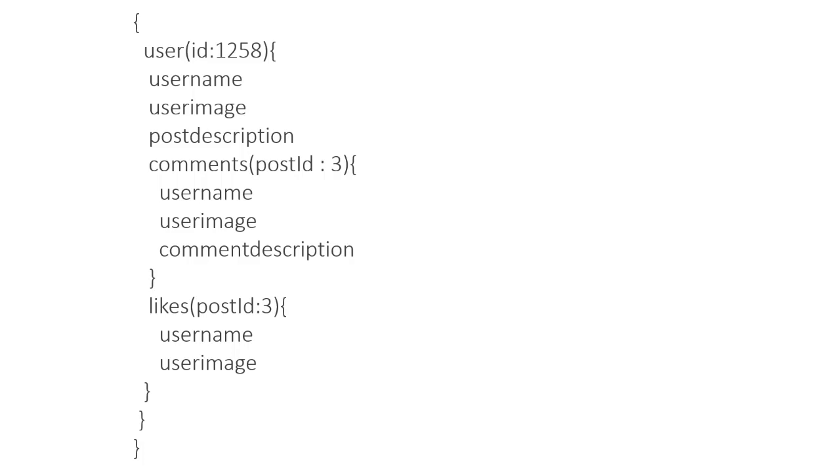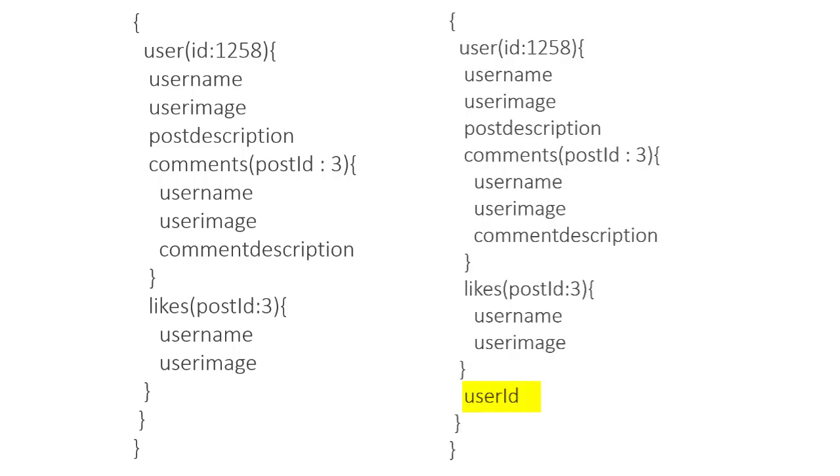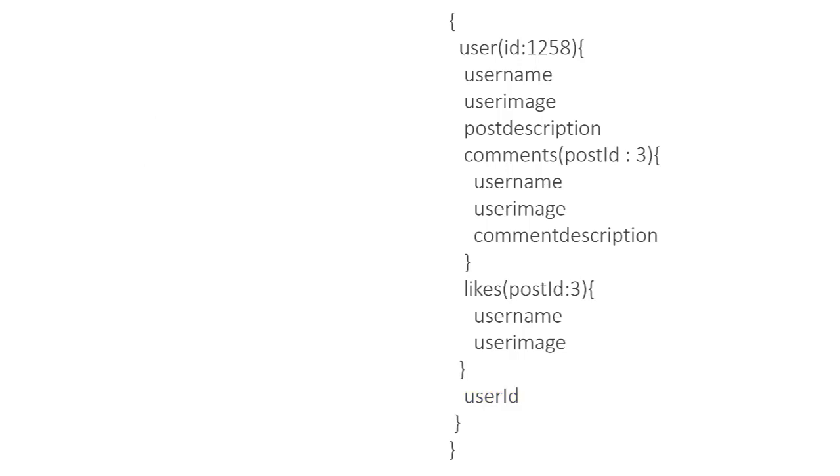Similarly, let's say you want to get further data like the user ID. So you just need to add the user ID, and this time you'll get the user ID in your response. So with this query, we'll get all the results in one go. This is the power of GraphQL.